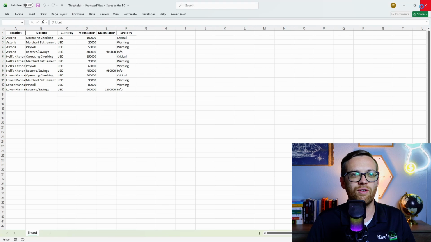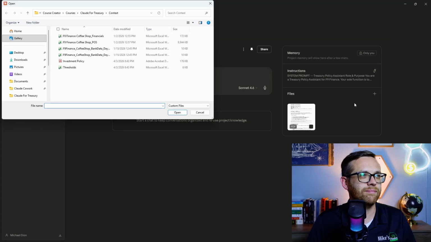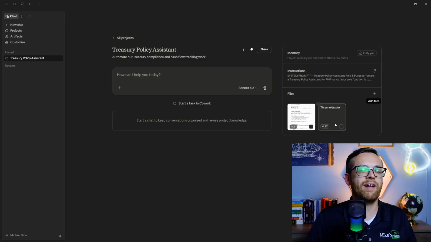So we'll go ahead and attach our thresholds versus having to copy and paste them in every time. We'll add our file. We'll upload from device. We'll go ahead and add our thresholds in and wait for that to attach. All right, there we go. So we've got our investment policy. We've got our thresholds. We're ready to test this out.